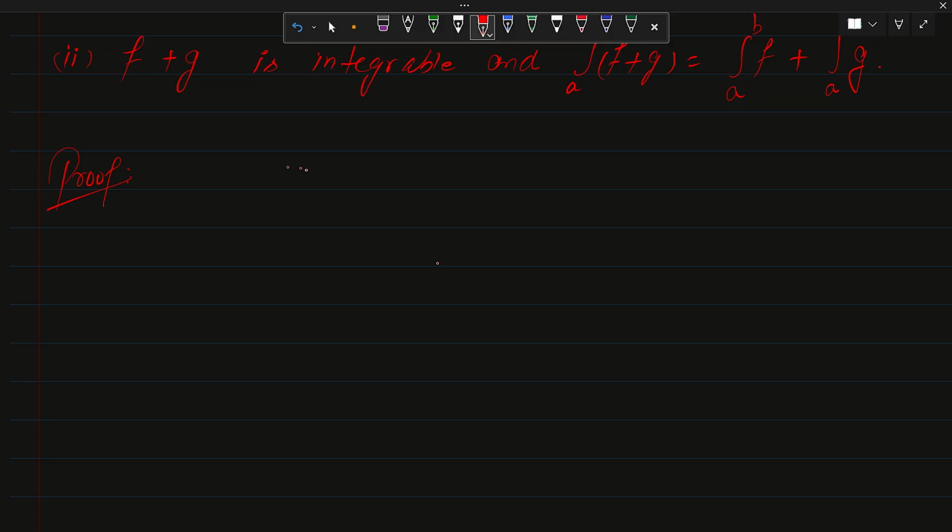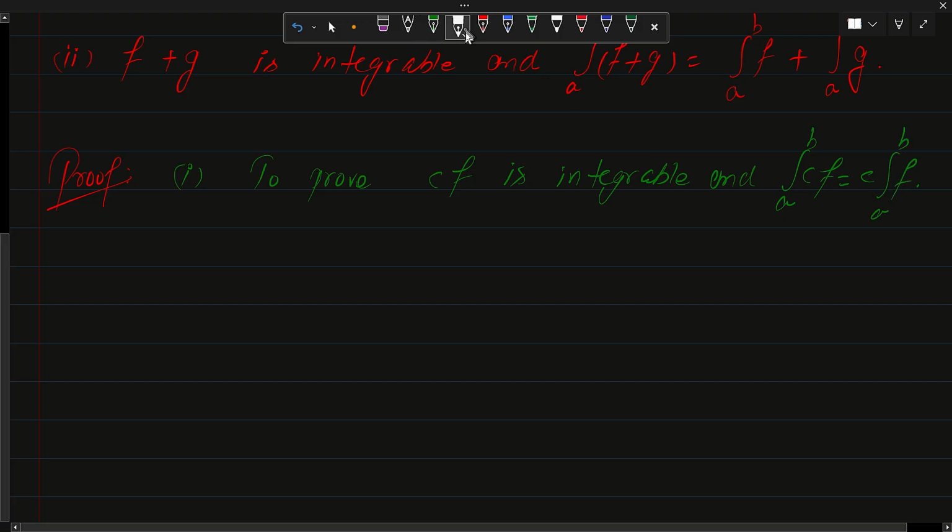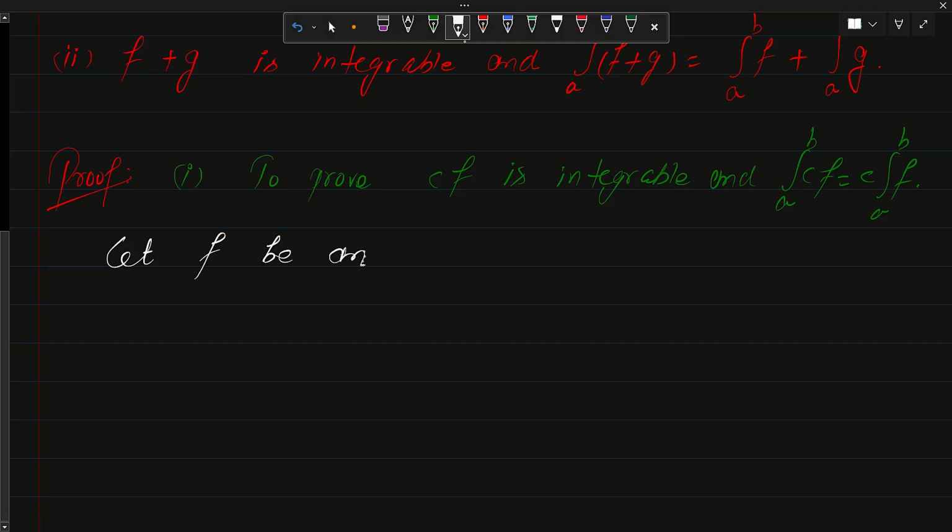First we will prove that c times f is integrable. So to prove the first one, to prove that c times f is integrable and the integration from a to b of c times f is equal to c times the integration from a to b of f, let f be an integrable function